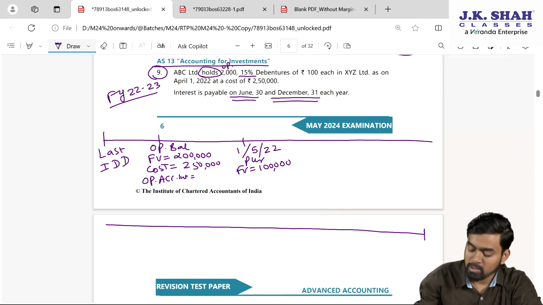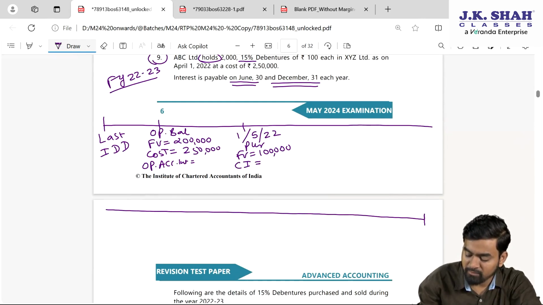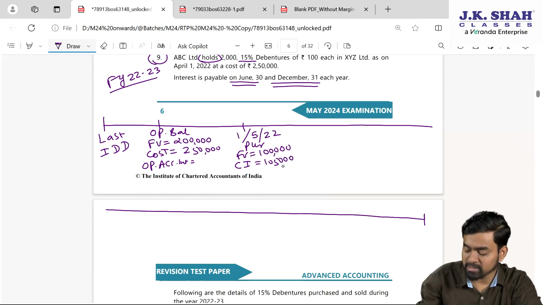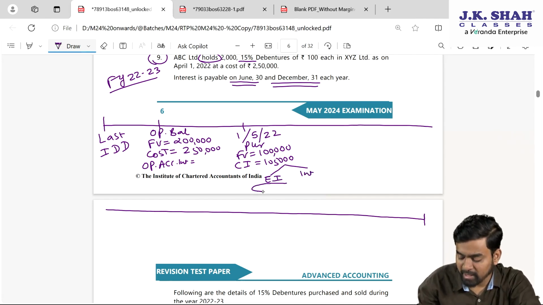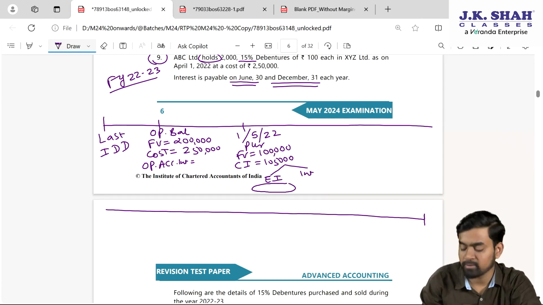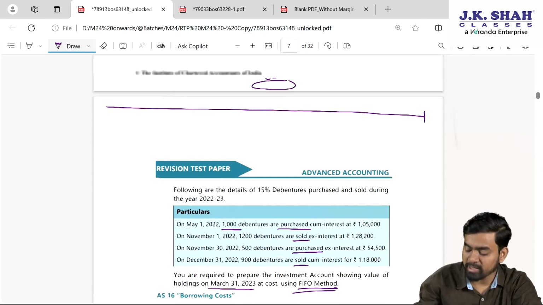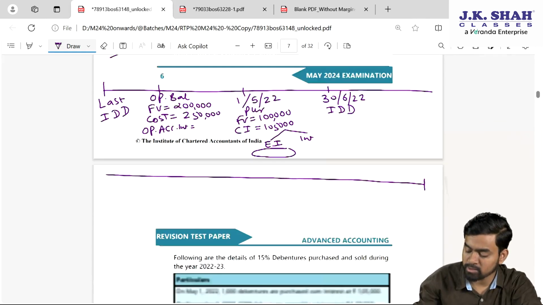Fine. Okay. Now they have given here, it is cum interest 1,05,000. So this is CI 1,05,000. If it is cum interest, then we need to divide it into two: ex-interest and interest. Fine. So we will calculate interest and ex-interest will be taken as the balancing figure. My dear students, further 1st November, but before that if you confirm, 30th June will come. So here 30th June 22, this is the interest due date. We will calculate interest at the end, my dear students.